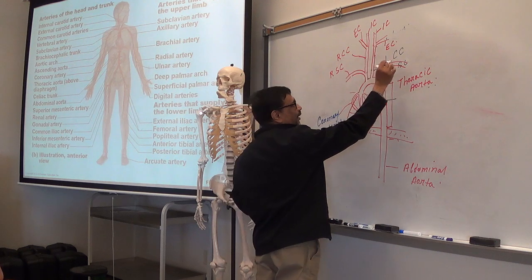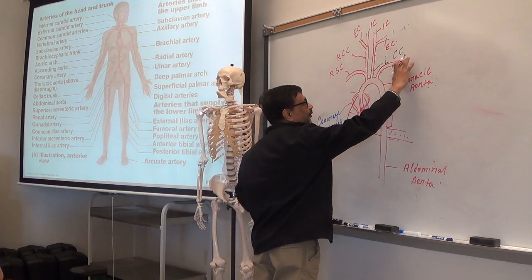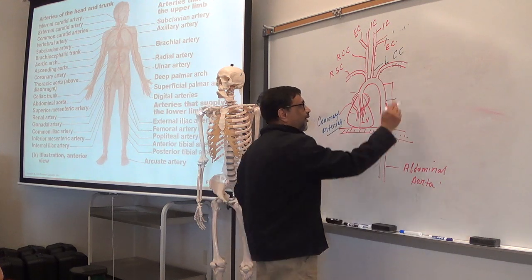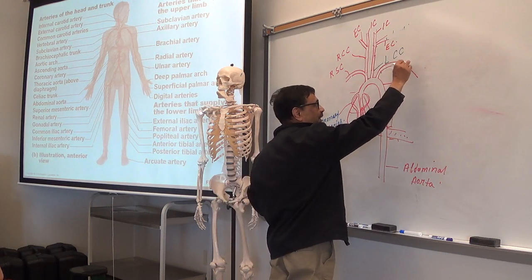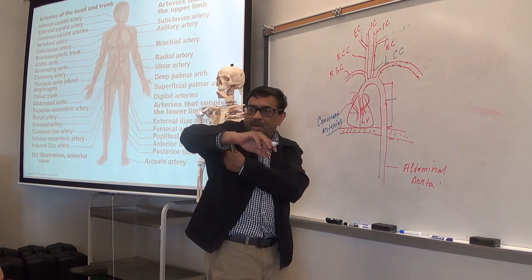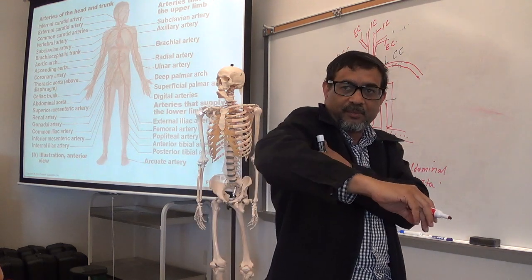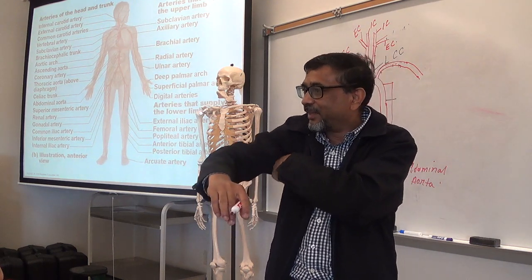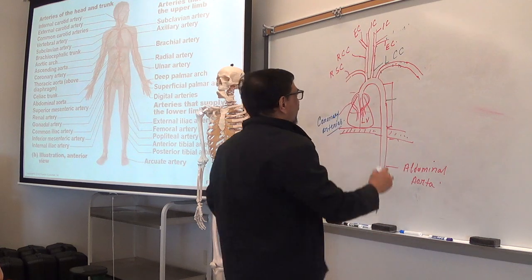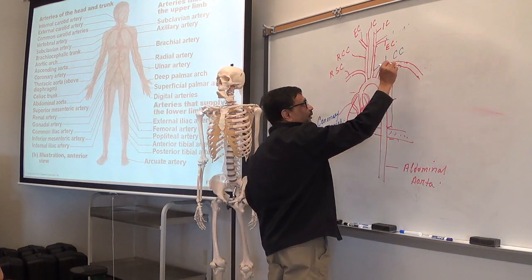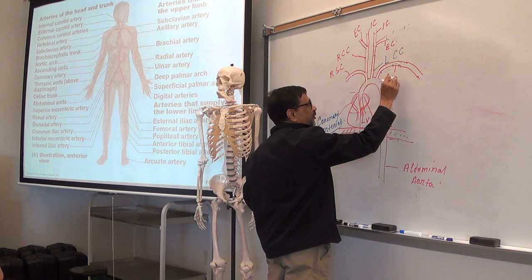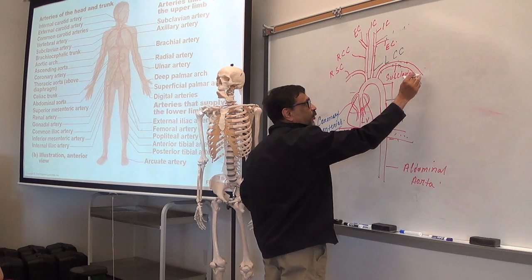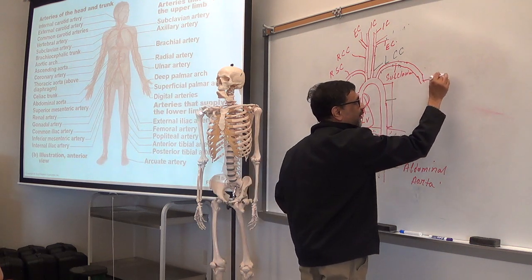Subclavian, right and left subclavian, will go towards the arm. Very good. So subclavian, when it goes under the arm, that means the armpit area, this area is called what? Axillary. Remember that? Axillary. So this is the subclavian. Subclavian, you already know that. When it goes to the armpit, it becomes what?